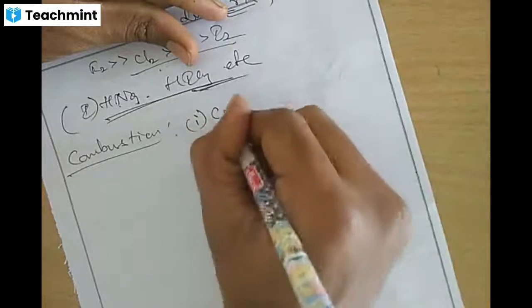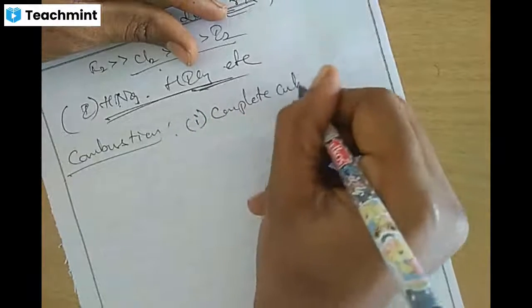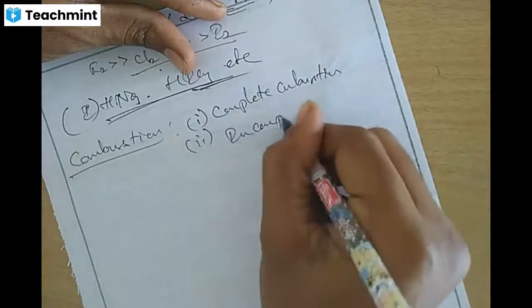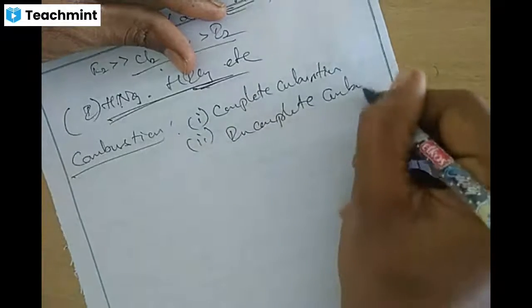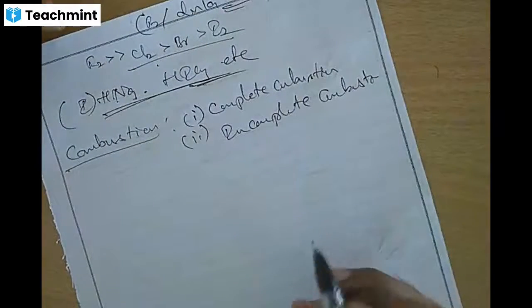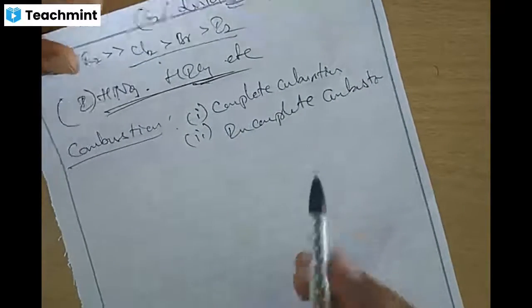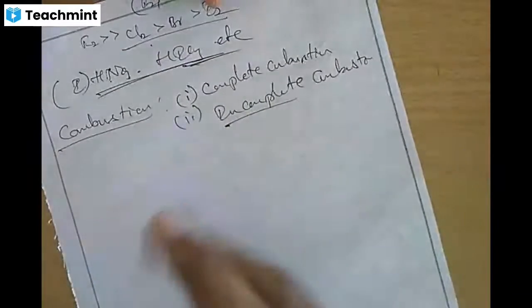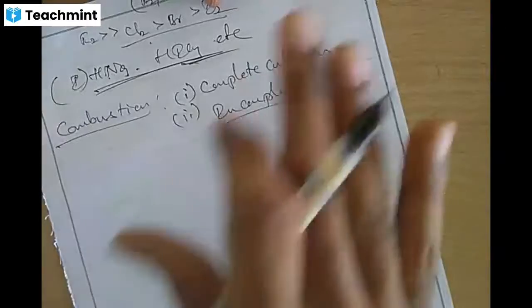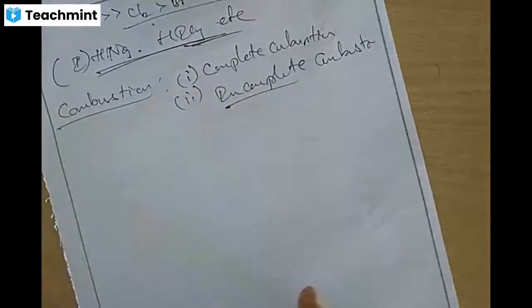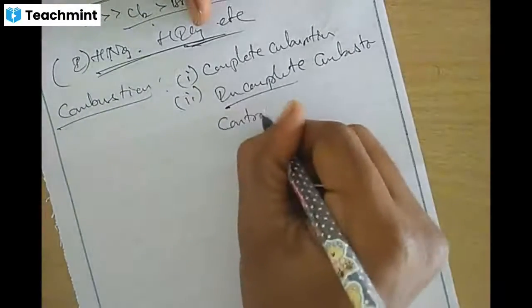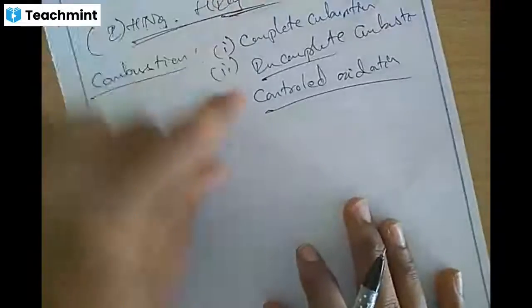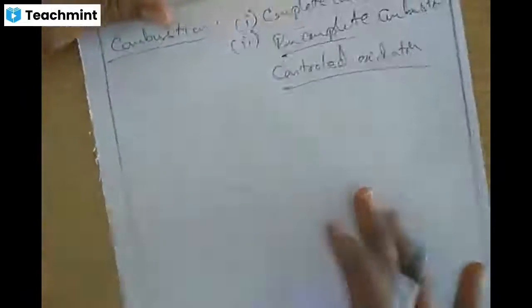So the first one is complete combustion. The second one is incomplete combustion. And we can control the oxygen by controlling suitable conditions, and that is called controlled oxidation. So there are 3 types, and of these the major 2 types are complete and incomplete combustion. With the use of suitable conditions, this is controlled oxidation.